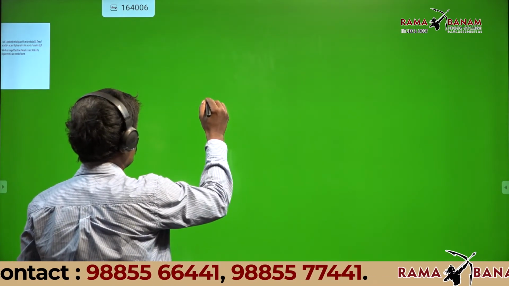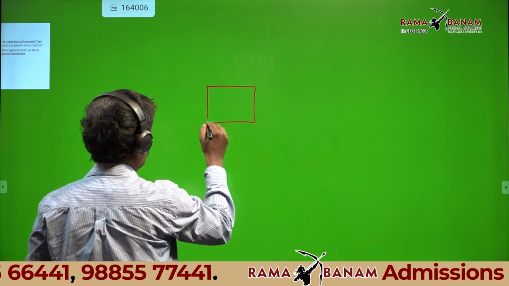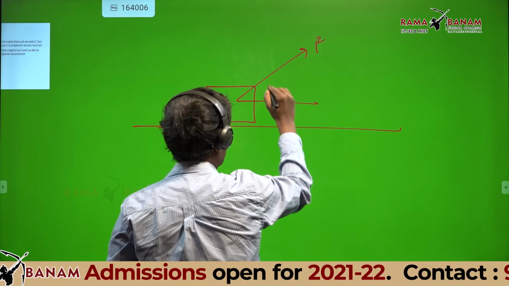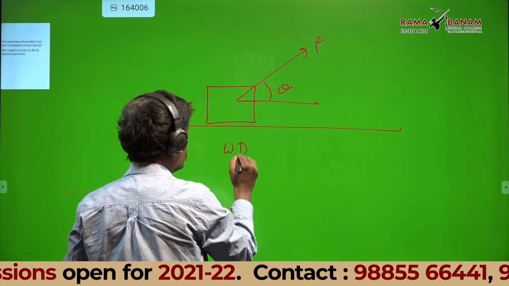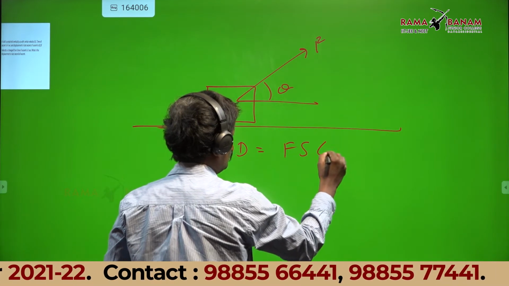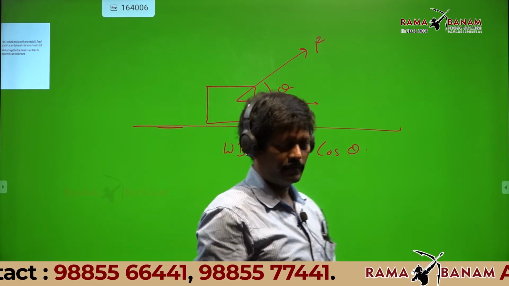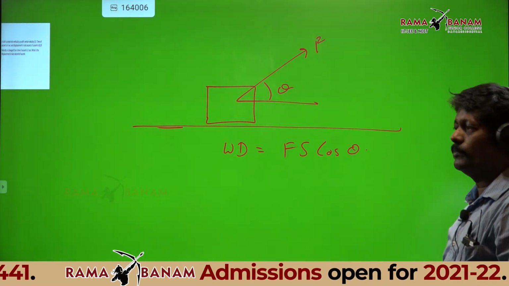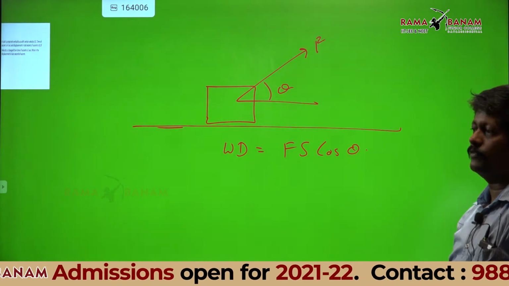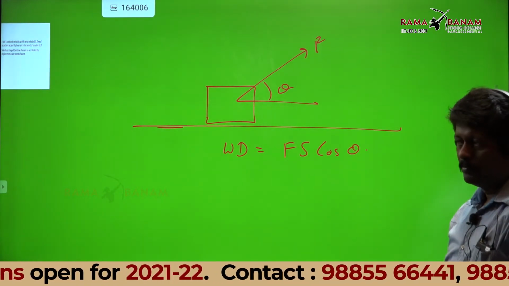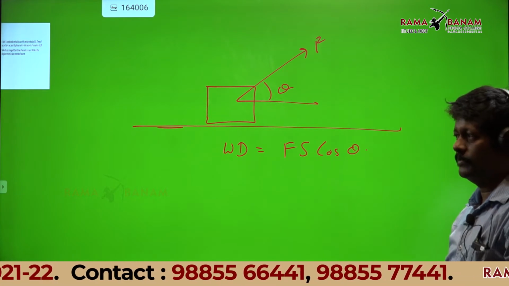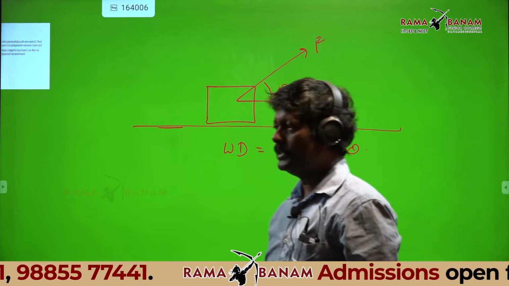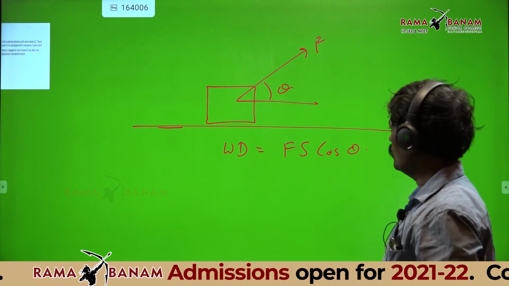Yesterday I was giving you the work done formula. You remember? Whenever I apply a force F at an angle theta, work done is F s cos theta. Many say force into displacement only, but actually work done is F s cos theta. So, keep that point in mind.